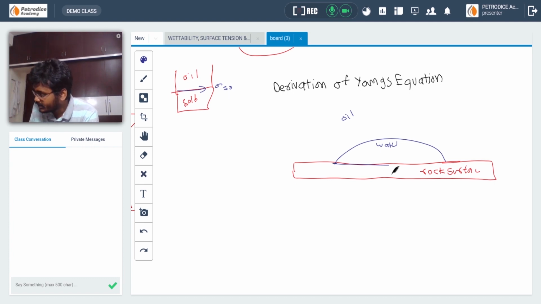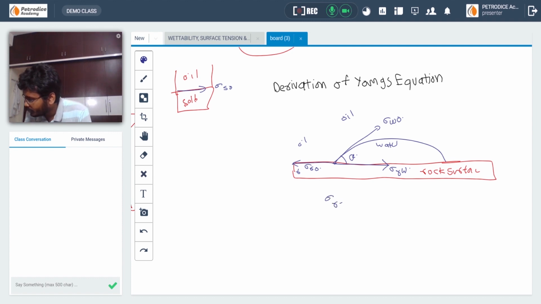So in this particular case, this will be sigma rock and water. See, this is rock and this is oil. So this will be sigma RO, and this will be sigma water oil contact. Okay, and here this is the contact angle. So what we will be doing is, let us equate forces, that is the tensions.